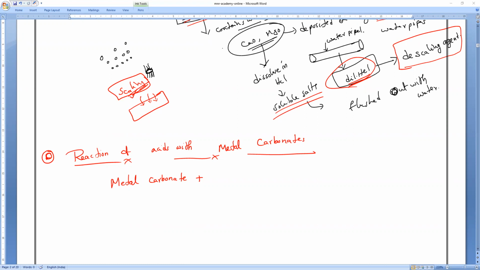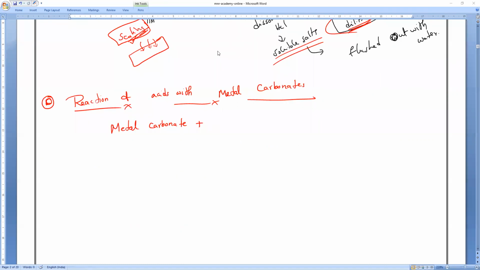Limestone. What are the other sources of calcium carbonate? Marble, chalk, marble powder, eggshell, marble, chalk piece. These are all examples of calcium carbonate. So metal carbonate reacts with acid. All of you remember, it will always form the respective salt plus carbon dioxide.